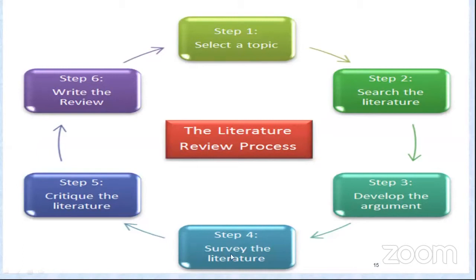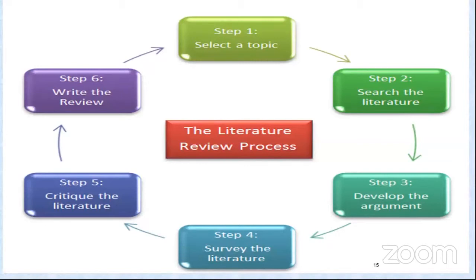Again, if you see 2 or 3 models, sometimes you have to survey literature again related to them. Critique the literature, not literally criticize it in black and white. You can have a critical review in your thoughts and in your own books. Do not write it openly upfront in the research book. Write the review, and that is how your entire process continues.